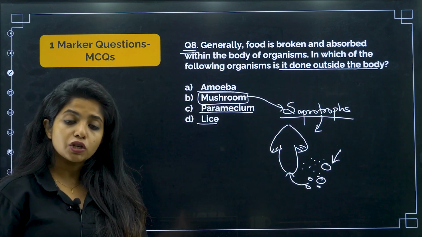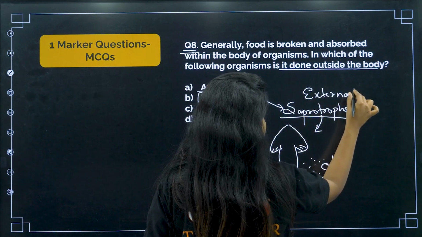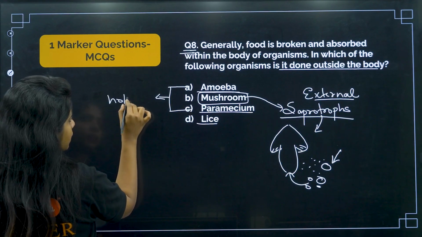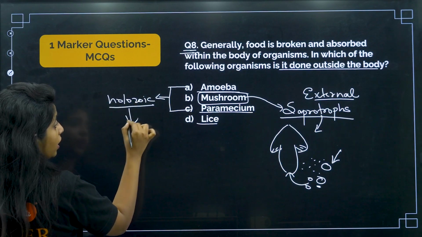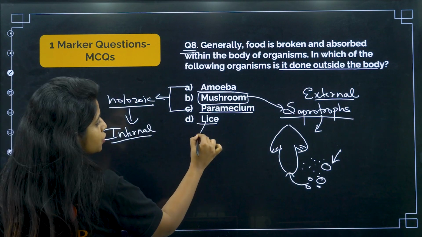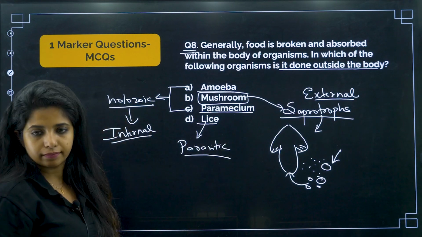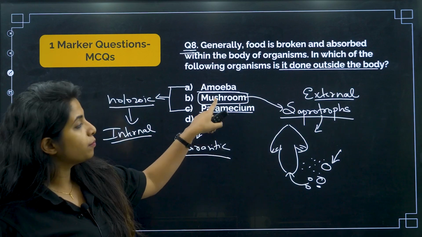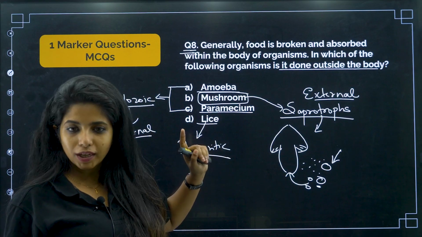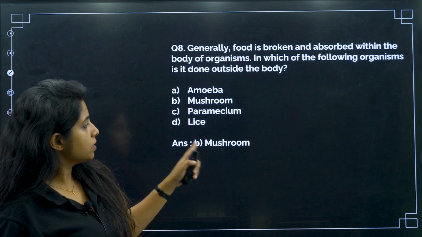They are saprotrophs. They show external digestion. What do you call this type of digestion? External. They are doing it outside their body. Whereas amoeba and paramecium take the food inside. They show the holozoic mode of nutrition, where internal digestion is happening inside the body. What about lice? Lice shows the parasitic mode of nutrition, and they also do internal digestion, not external digestion. So, this becomes your answer. Instead of mushroom, if you had fungi or yeast, something like that, just understand everyone does the same. Mushroom comes under the fungi category, right? So, all of them do the same. So, your answer becomes mushroom.